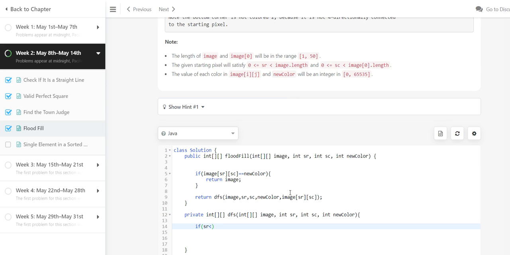So if SR is less than 0, or SR is greater than or equal to the image length, or SC is less than 0, or SC is greater than or equal to image of 0 length, or the image of SR SC is not equal to the start value.